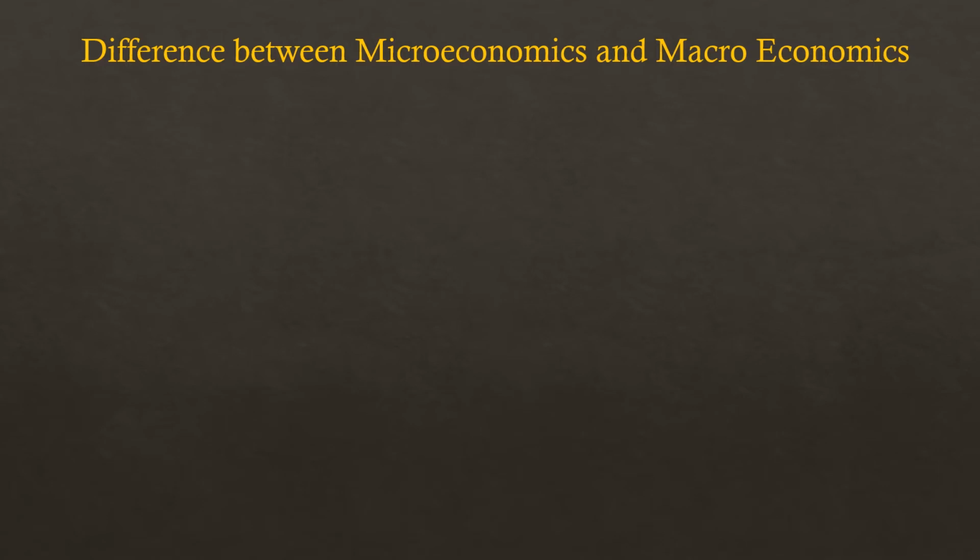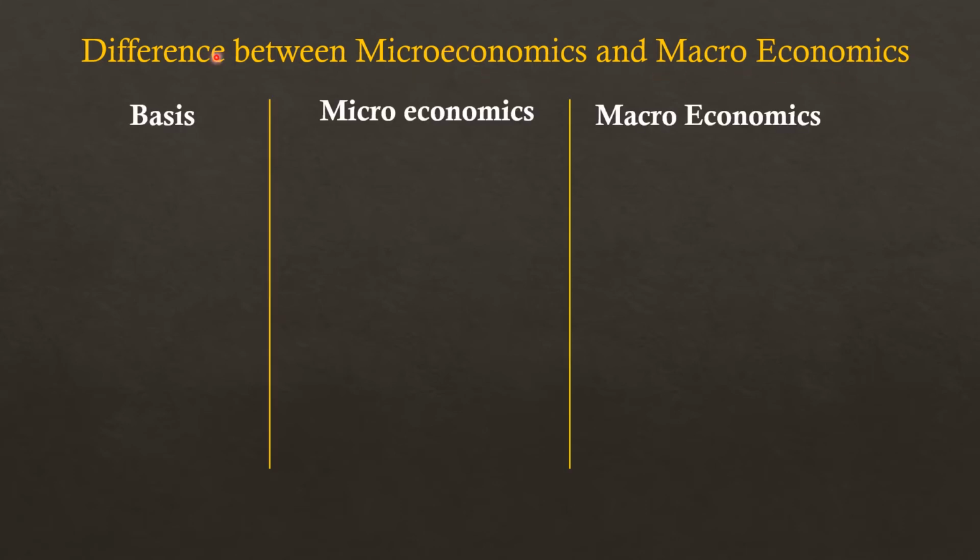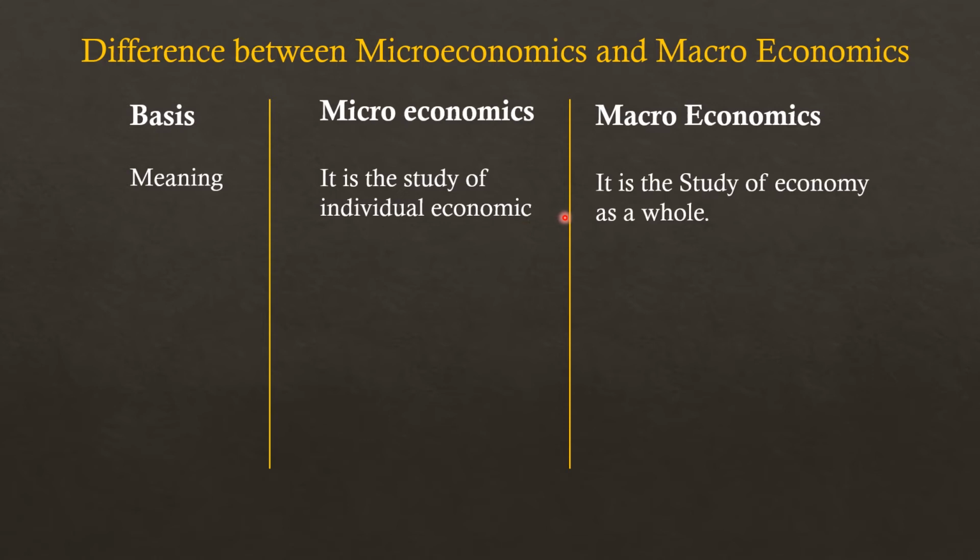Now we will discuss the difference between microeconomics and macroeconomics. What are the things that separate microeconomics from macroeconomics? First point is meaning. Microeconomics is the study of individual economic units of an economy.